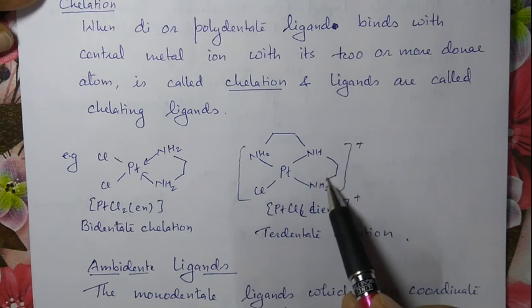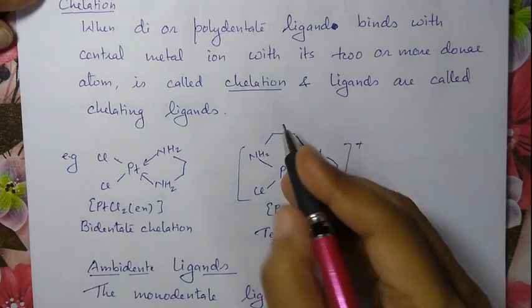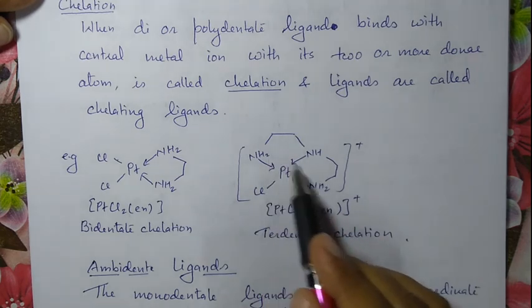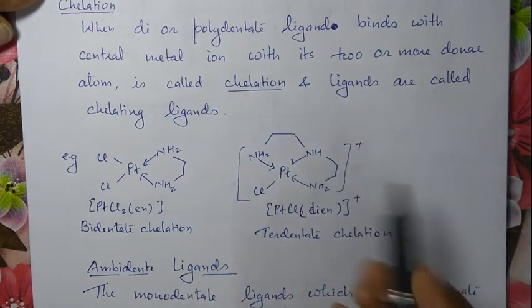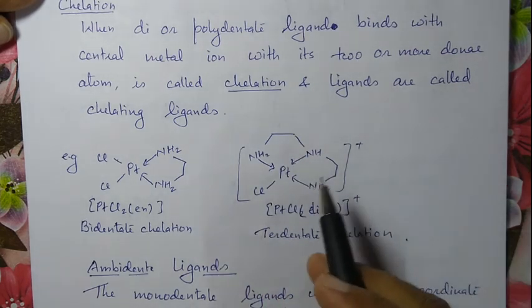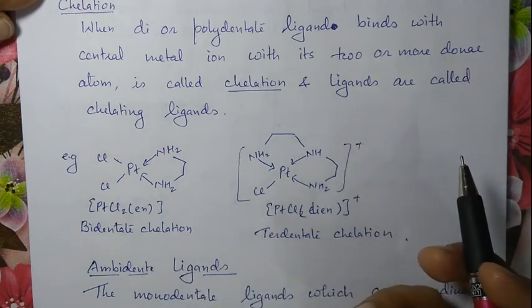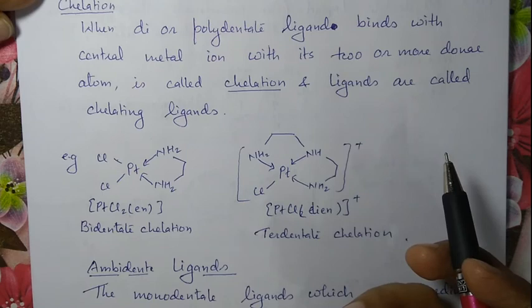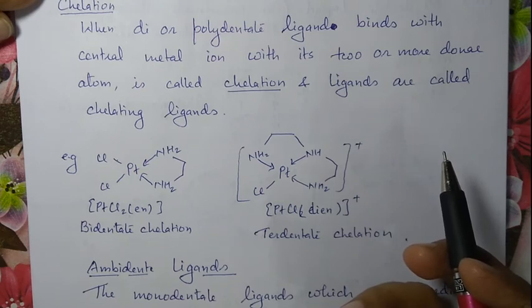Okay. This one is a tridentate ligand. Okay. This is one ligand. There are 2 ligands, 1 and 2. This is a tridentate ligand. It can also form chelation, and chelation is very much important for stability of the complex. The more chelating agents are present, the more stable the complex will be.